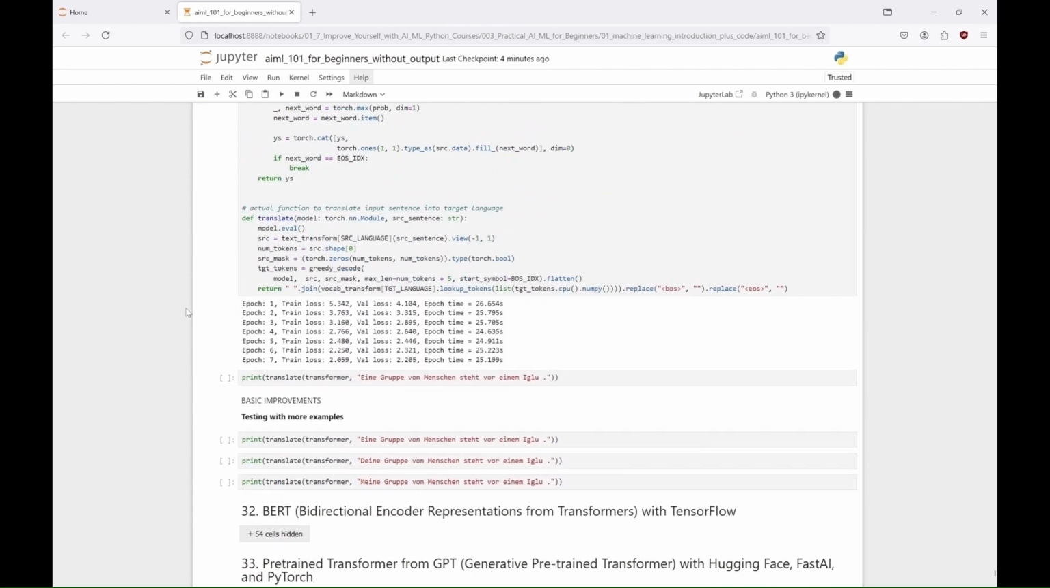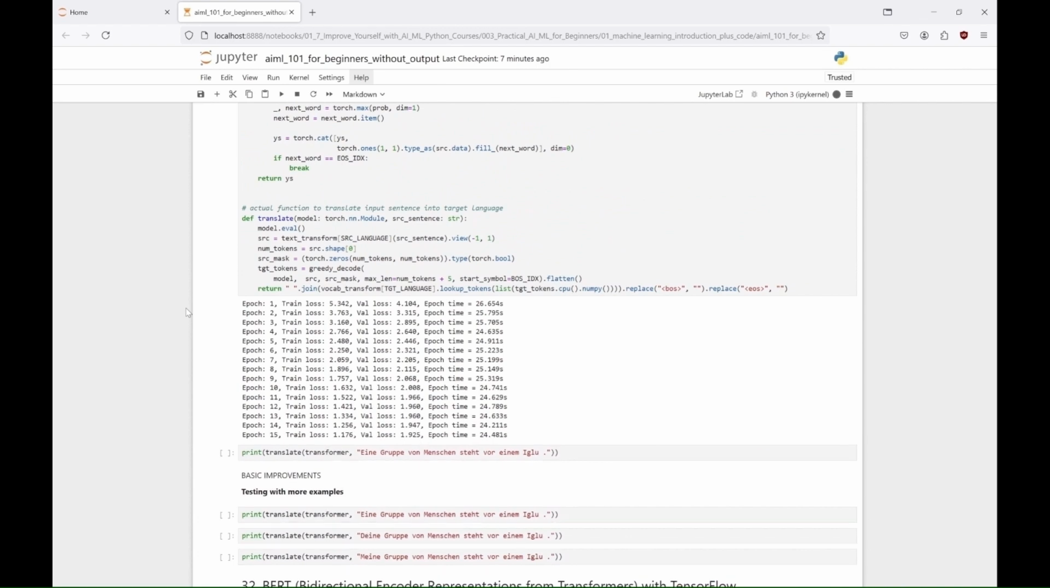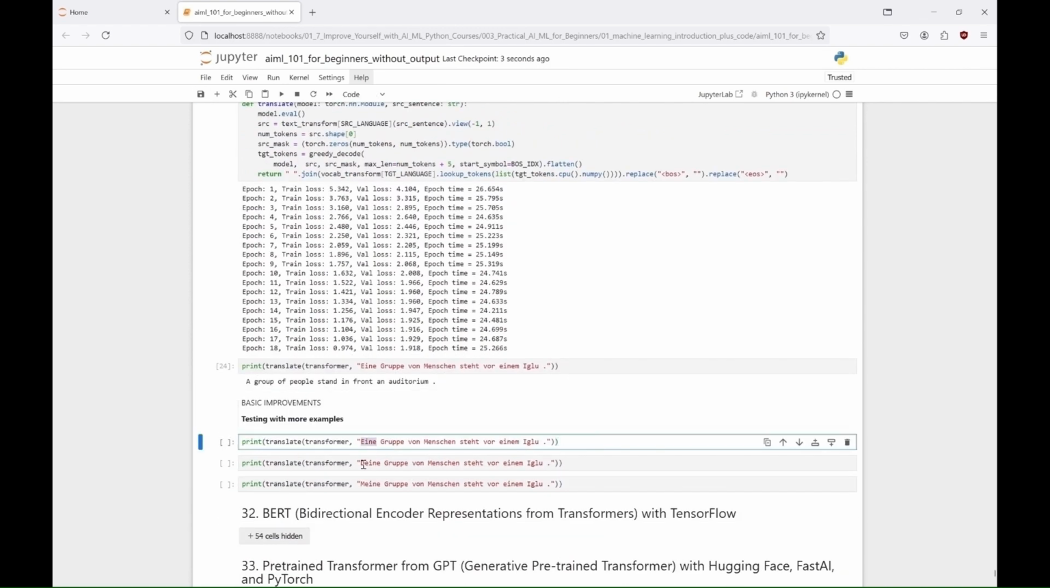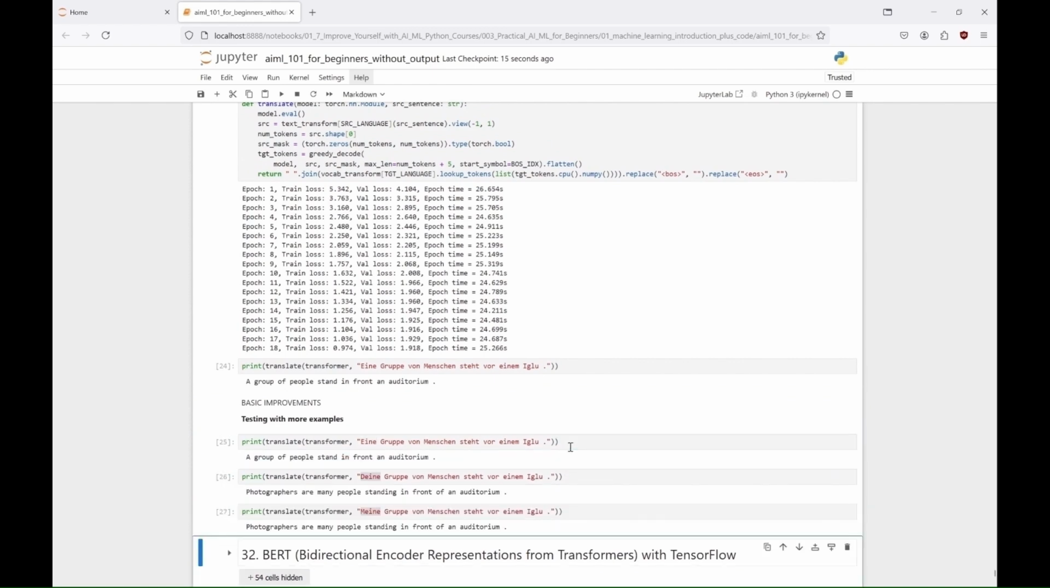Finally, we use a greedy decoding strategy to translate sentences from the source language, German, "Eine Gruppe von Menschen steht vor einem Iglu", into the target language, English: "A group of people stand in front an auditorium", and some other sentences. And we have our transformer working so-so.